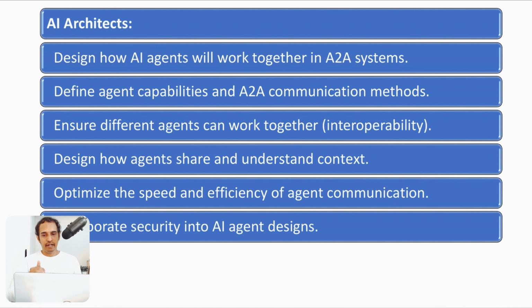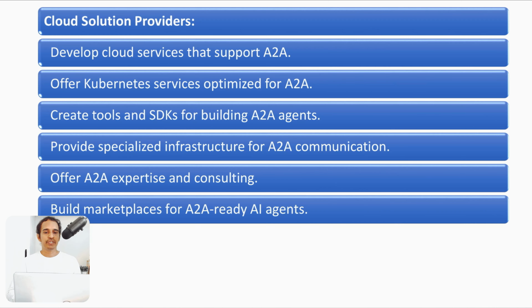And coming to the cloud solution providers, or cloud engineer, let's say. Cloud solution providers need to develop or support services which support our A2A mechanism, agent-to-agent mechanism. Also offer Kubernetes services optimized for A2A. If you observe, Google is providing these services, and in a similar way, whoever other vendors are there need to offer services optimized for A2A.